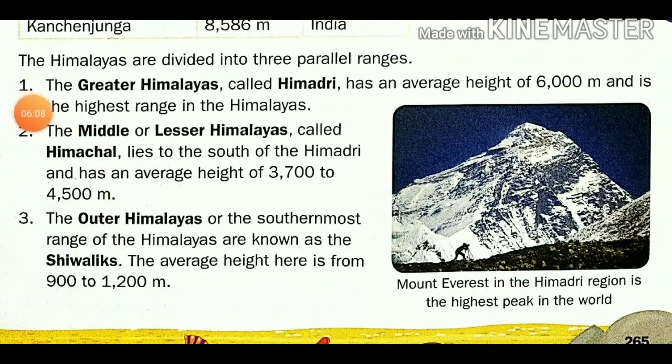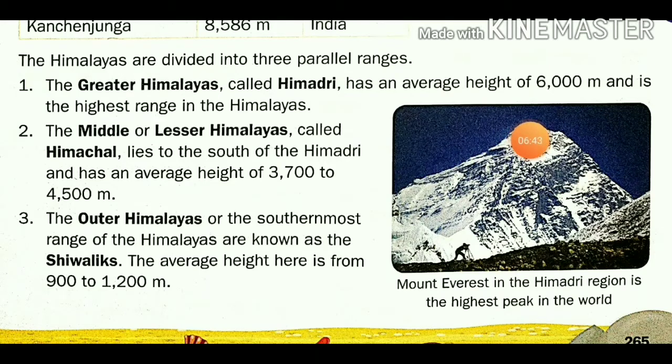First, the Great Himalayas, called Himadri, has an average height of 6000 meters and is the highest range in the Himalaya. Its height from bottom to top is 6000 meters, meaning 6 kilometers.